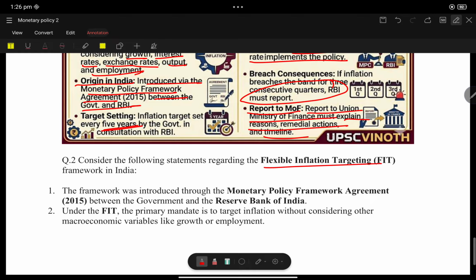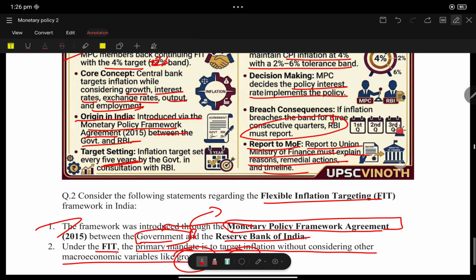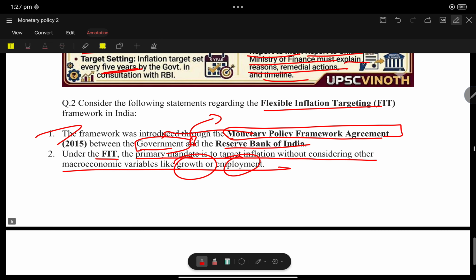Consider the following statements regarding flexible inflation targeting. It is a framework introduced through the Monetary Policy Framework Agreement. See the question; with the help of the question only you can recall all these things. Statement 1 says the framework was introduced through the Monetary Policy Framework Agreement between the government and the Reserve Bank of India. Flexible inflation targeting is between whom? Government and Reserve Bank of India. Statement 1 is correct. Statement 2 says that under FIT the principal mandate is to target inflation without considering other macroeconomic factors. You should consider growth, employment, output, exchange rate, all these things. So statement 2 is wrong.